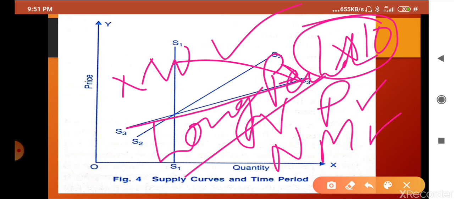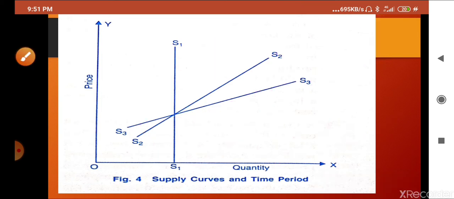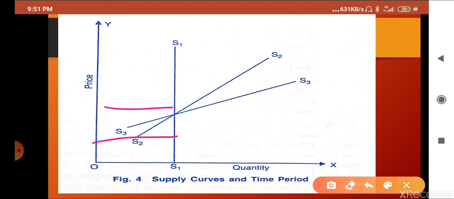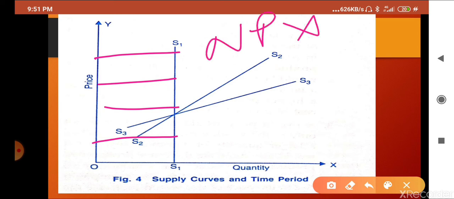Let me conclude one more time, that will make it clear. In the first case, supply is perfectly inelastic: at any price the supply cannot be adjusted because only the stock can be utilized. Further production is not possible, new production is not possible in this case.